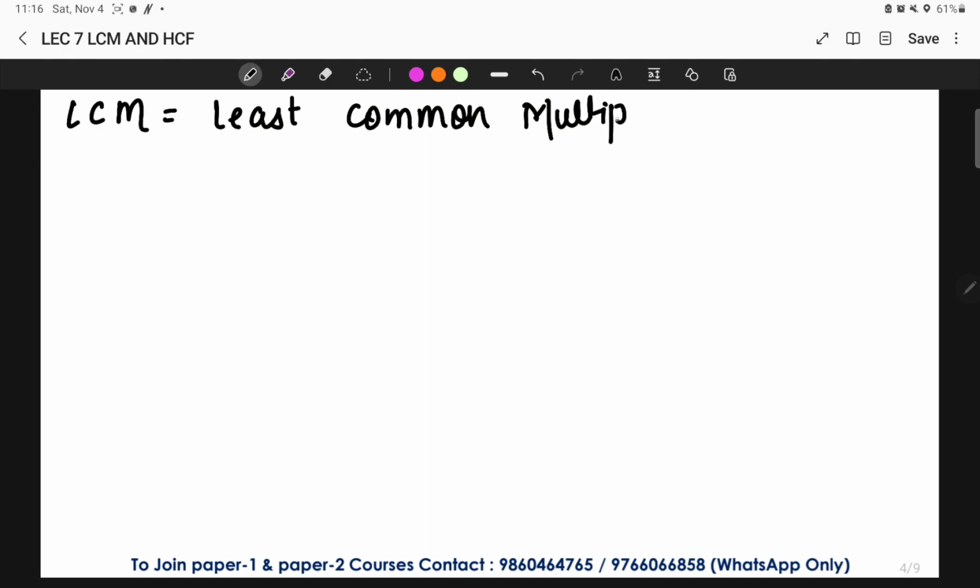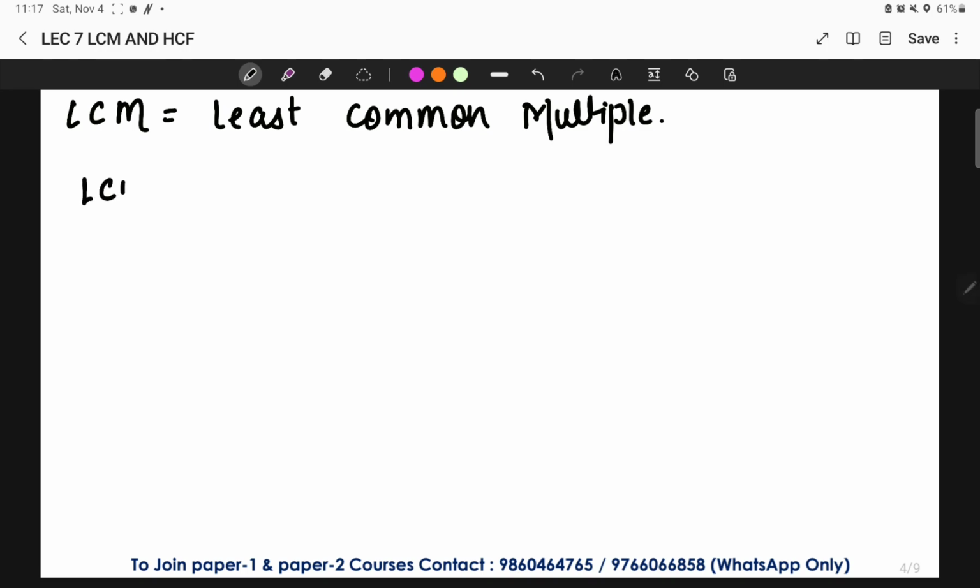Okay, so for example, in examination, the question can be directly asked to you on the basis, like they can tell you to find the LCM of given numbers, or sometimes they can give you a kind of problem, a word problem, in which you have to use the concept of LCM and HCF. Okay, so for example, what is exactly LCM? I'll explain it to you with an example.